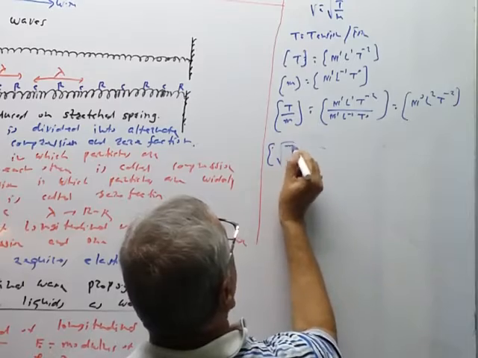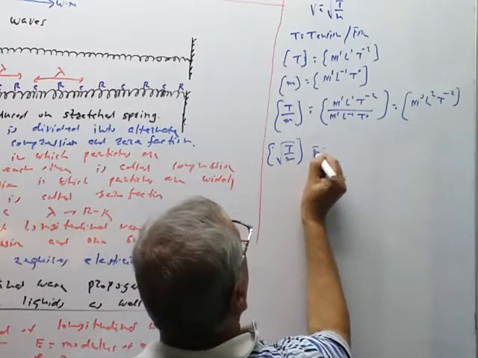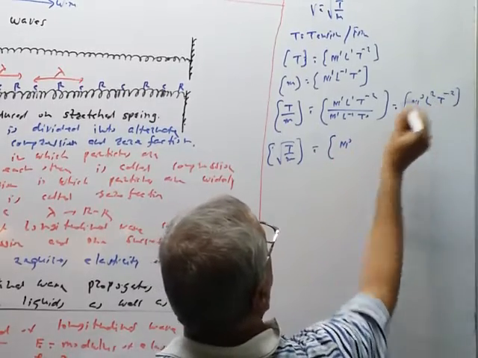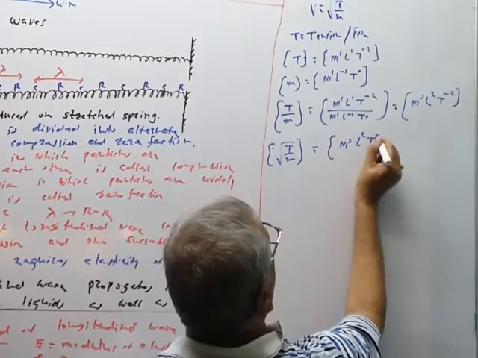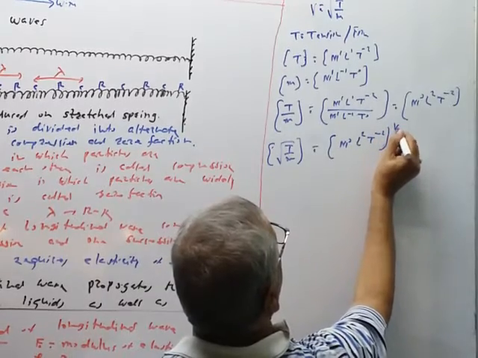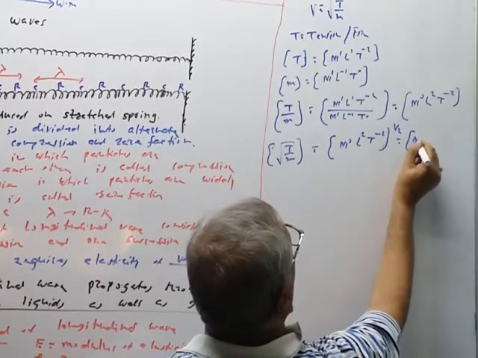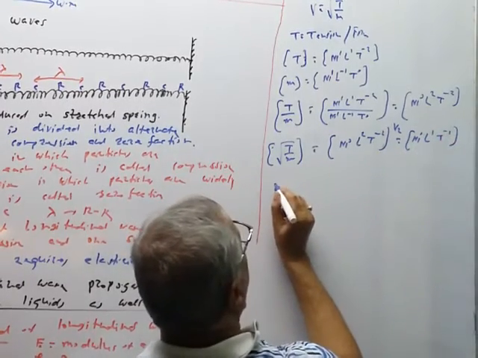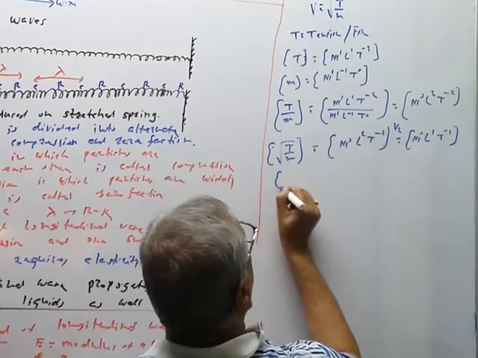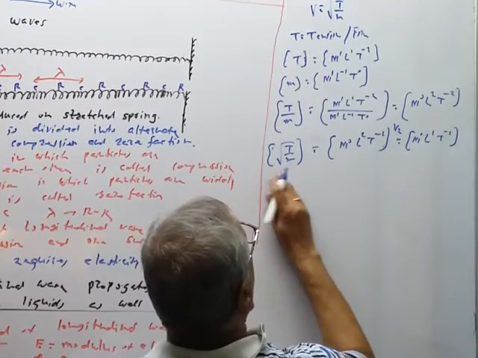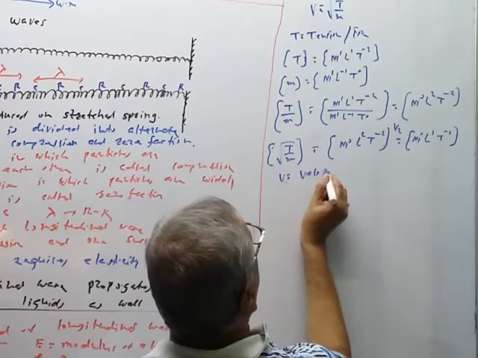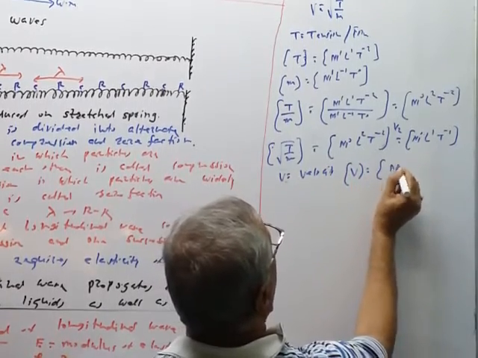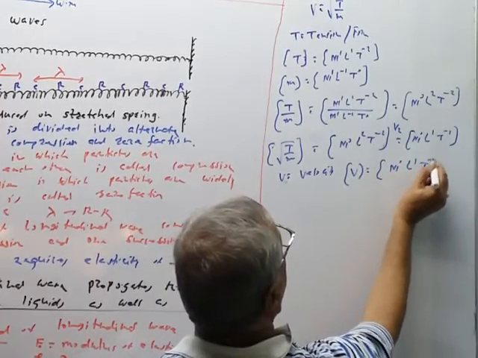Therefore, dimensions of root T by m is equal to M raised to 0. Take the root of L square T raised to minus 2, bracket raised to 1 half, that is equal to M0 L1 T raised to minus 1. v is velocity, so v has dimensions M raised to 0, L raised to 1, T raised to minus 1.